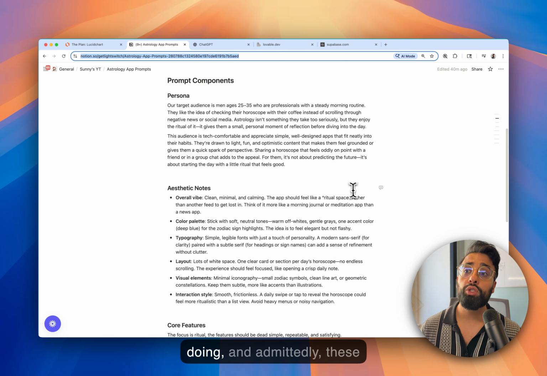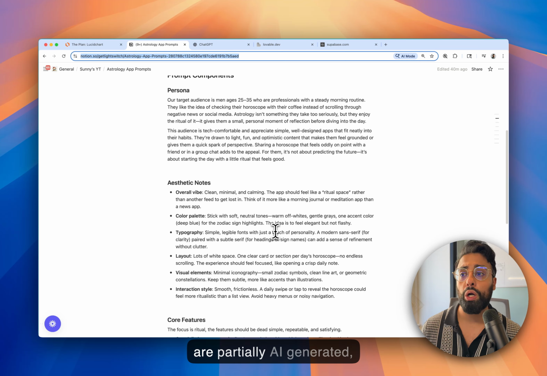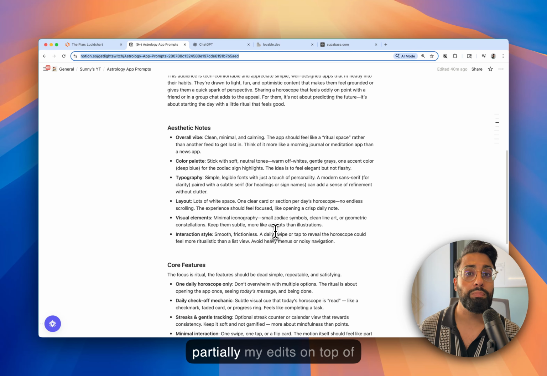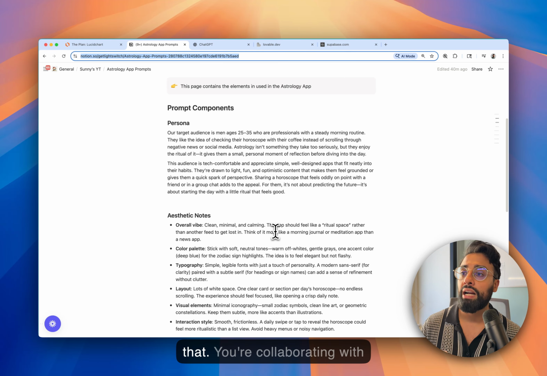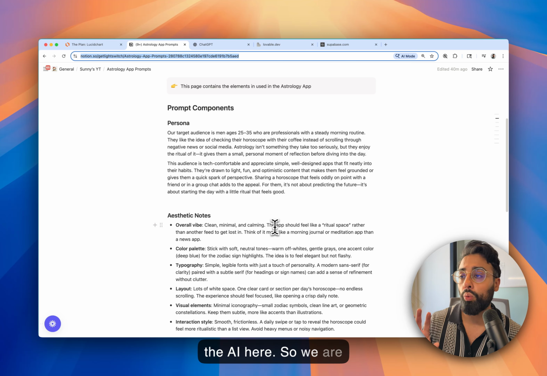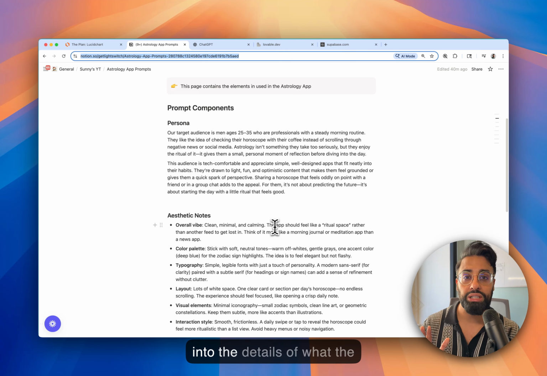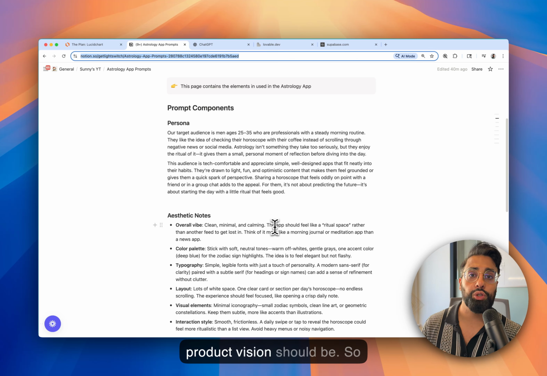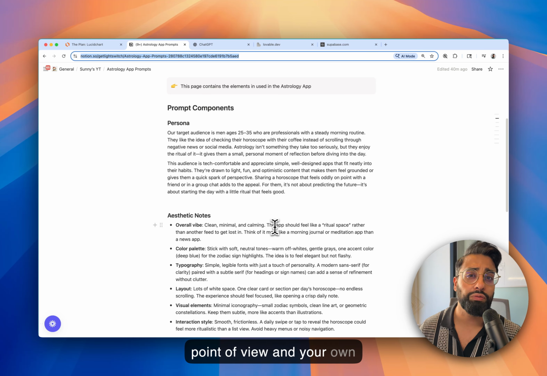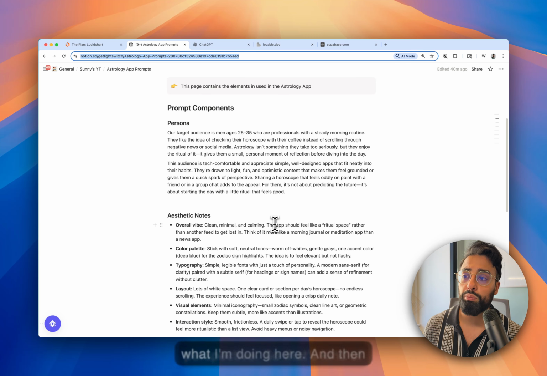So what I'm doing, and admittedly, these are partially AI generated, partially my edits on top of that, you're collaborating with the AI here. So we are generating some components, but we're also getting into the details of what the product vision should be. So it's not just fully generated. It really comes from your own point of view and your own perspective. So that's what I'm doing here.